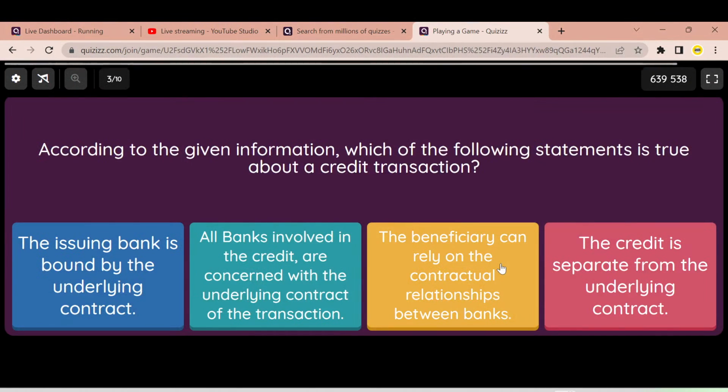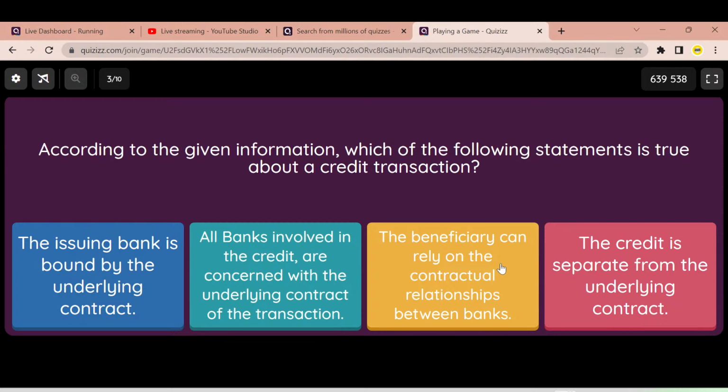Next question. According to the given information, which of the following statements is true about a credit transaction? So what's the correct statement relating to a documentary credit? Again, 30 seconds running out pretty fast. Okay, since the time is out, let's go through the answers.